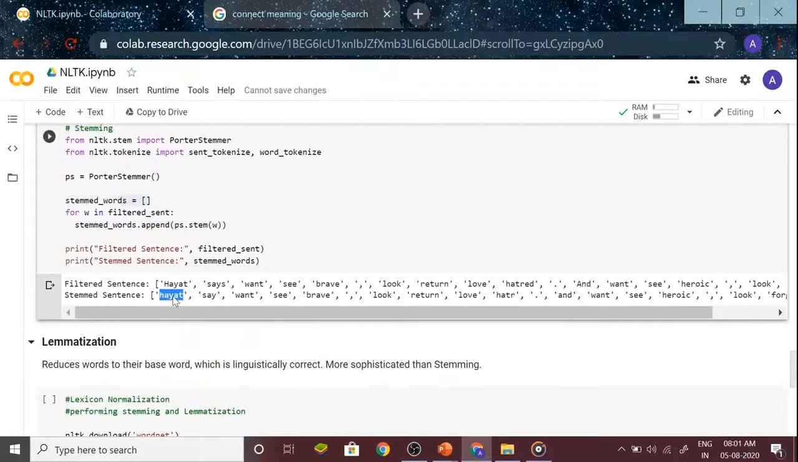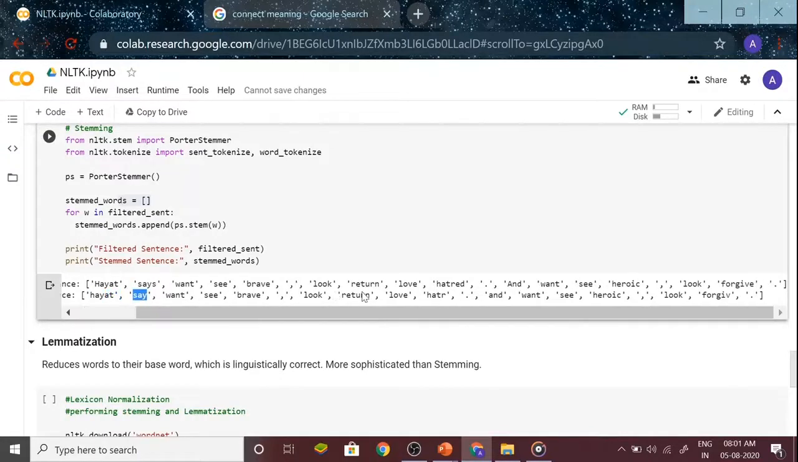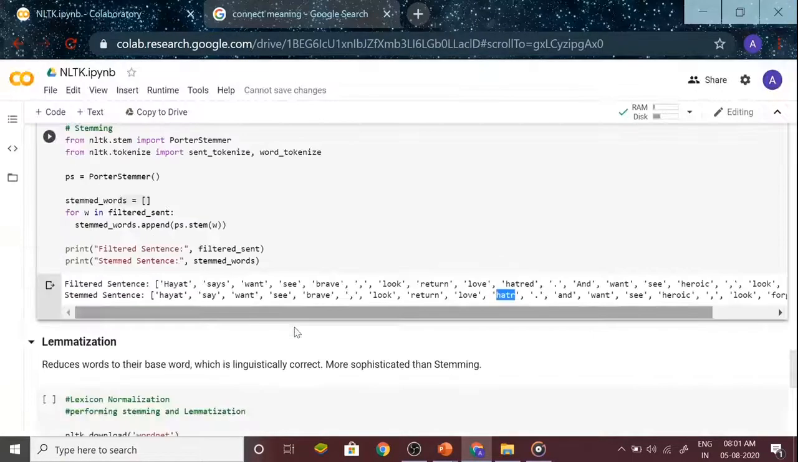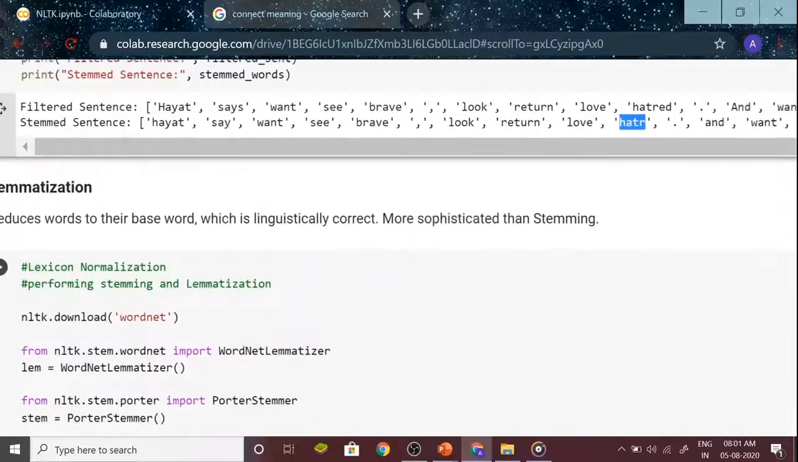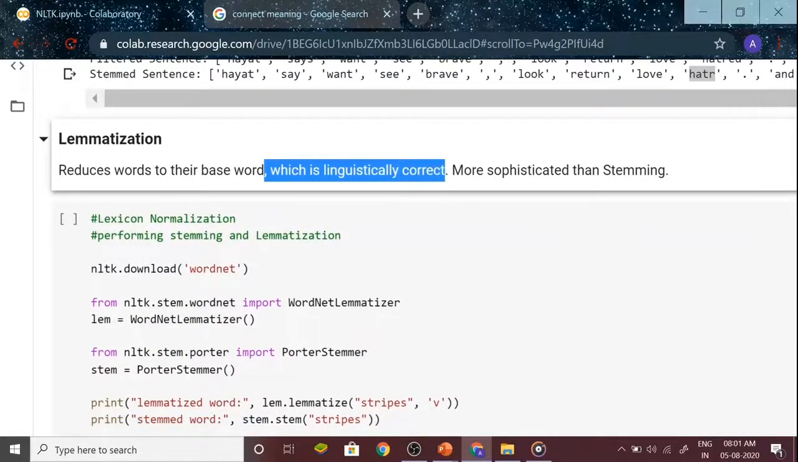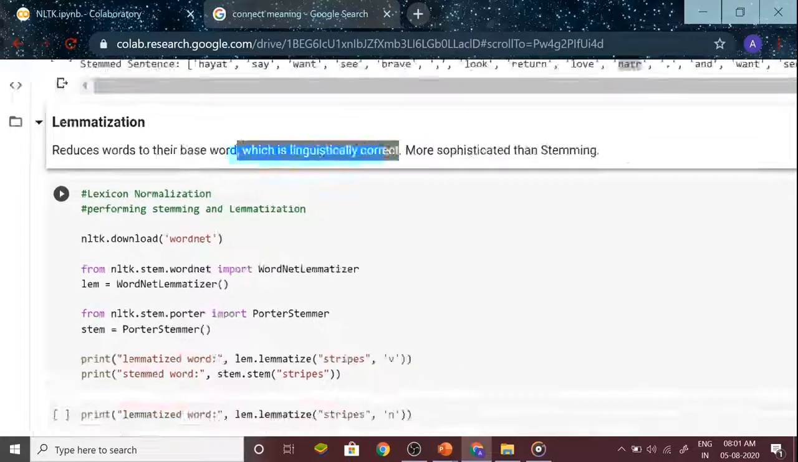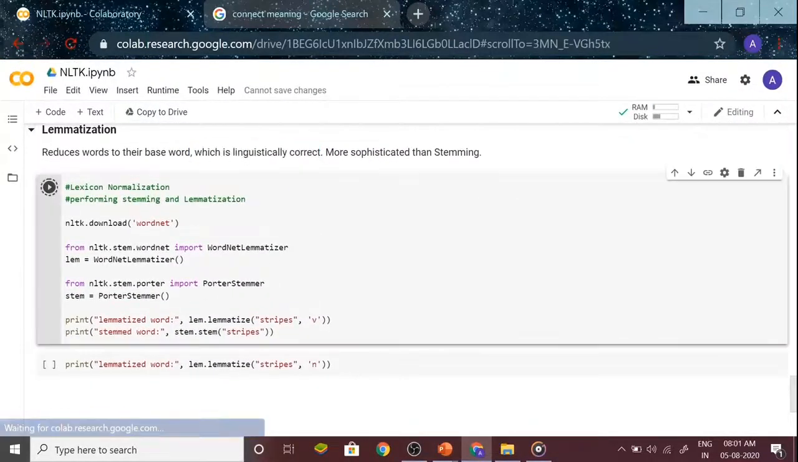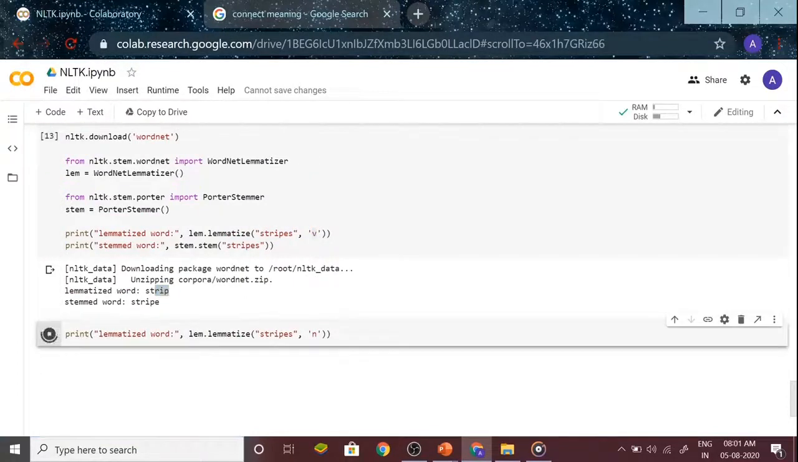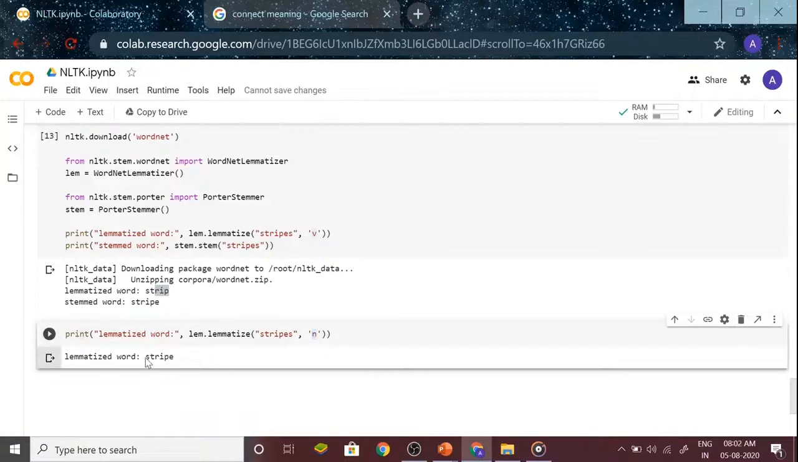Here stemming includes upper to lowercase conversion, says changes to say, but some of the conversions are really meaningless, like hated becoming hatr, which does not make any sense. So here comes the picture of lemmatization. This is similar to stemming, but this converts the word into one which is linguistically correct. Lemmatized word: stripes. If I want a verb, it will give me the word strip. Instead of a verb, if I want a noun, it will give me the noun stripe.